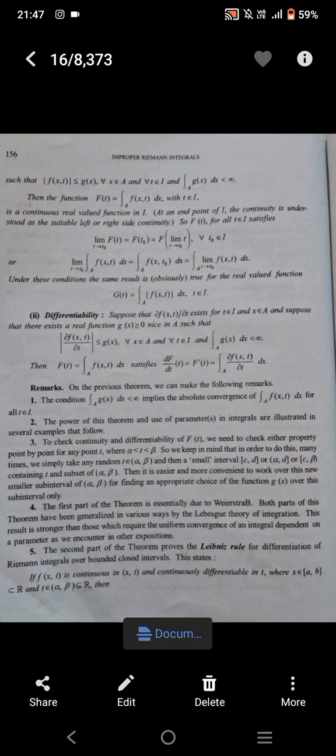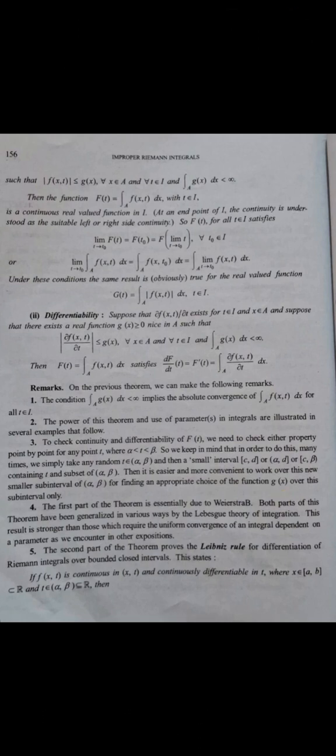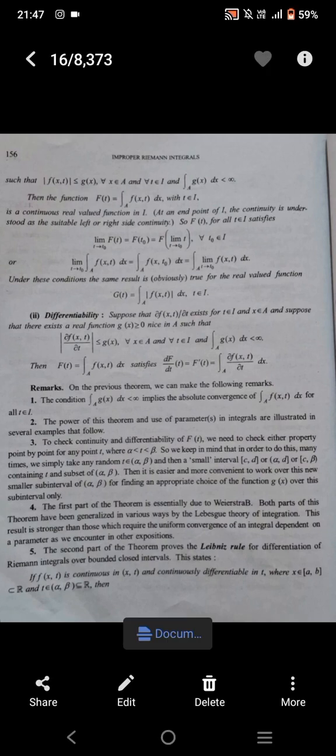To check continuity and differentiability of f(t), we need to check either property point by point for any point t where alpha less than t less than beta. So we keep in mind that in order to do this, many times we simply take any random t belongs to (alpha, beta) and take a small closed interval [c, d], or interval (alpha, d], or [c, beta) containing t and subset of (alpha, beta).